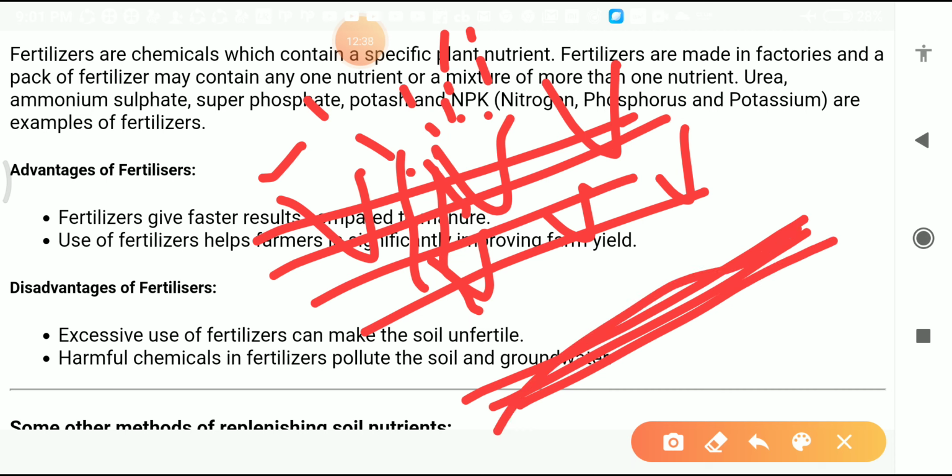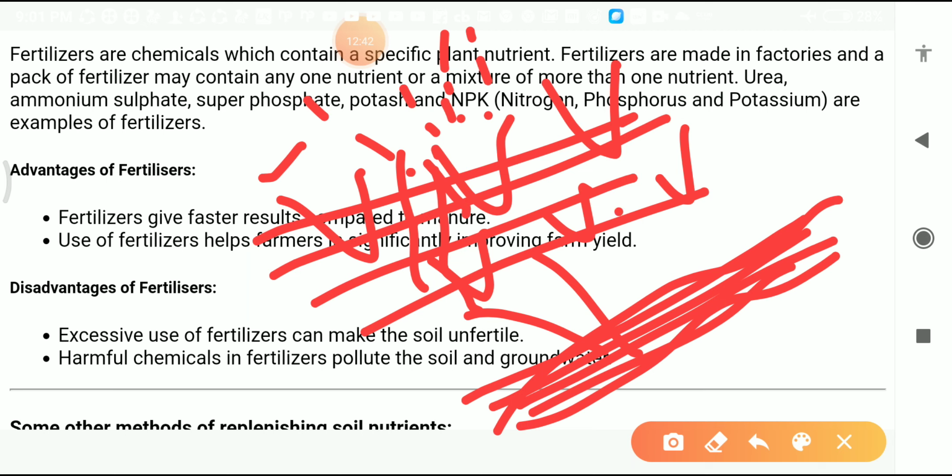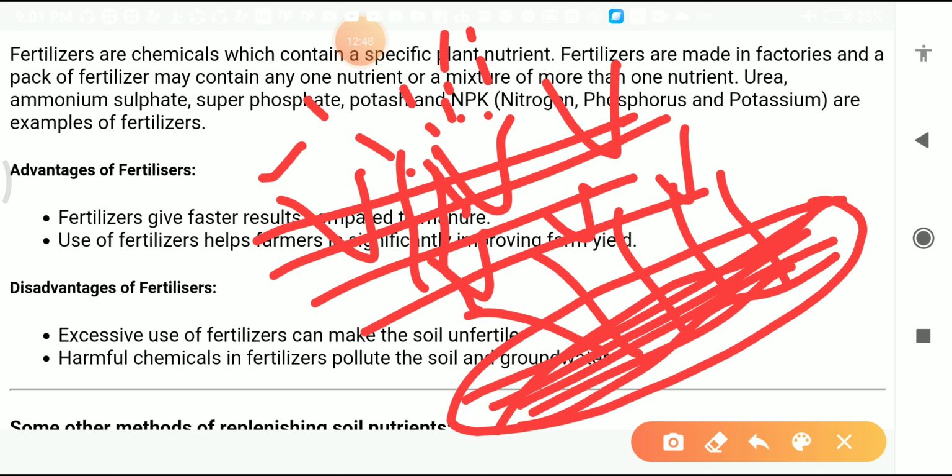This one is the groundwater, and these fertilizers can pollute the groundwater, which is not good for human health. So these are the disadvantages of fertilizers. That's why you should use fertilizers in the field in minimum amounts, not too much.